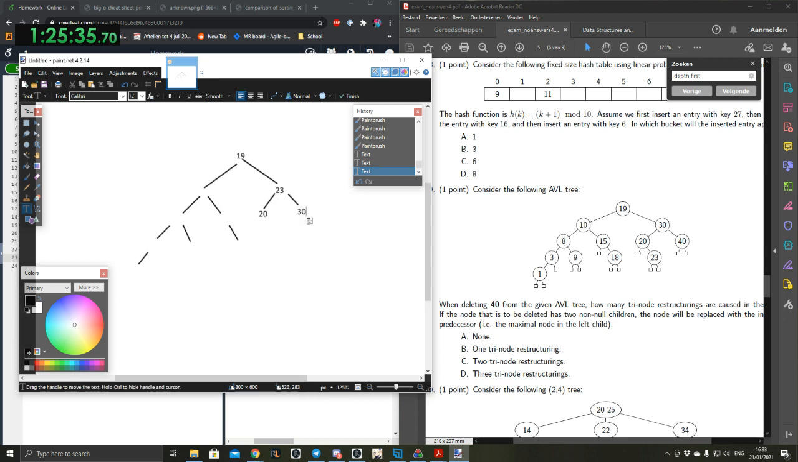So this looks good, but then this thing has a height here on the right of 1, 2. So 2, that's a really bad 2, and then we have 1, 2, 3, 4 here. So if this is seen as one trinode restructuring, let's see.